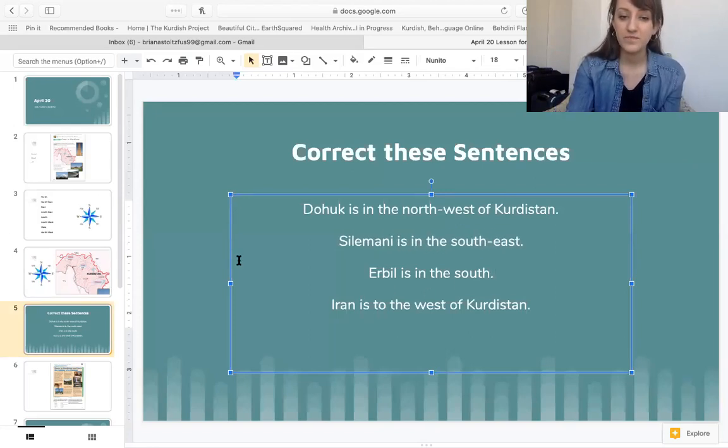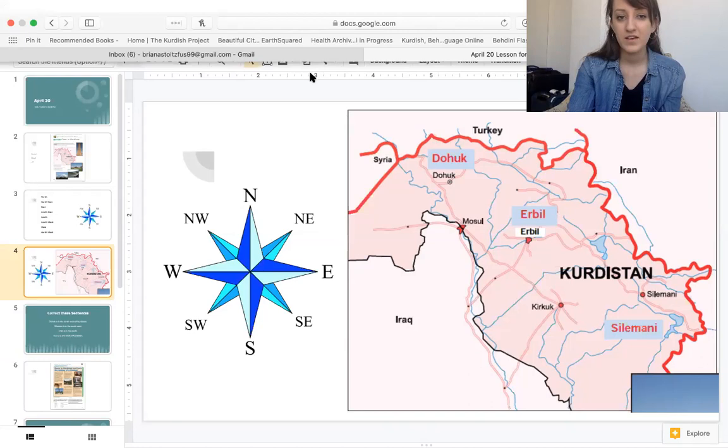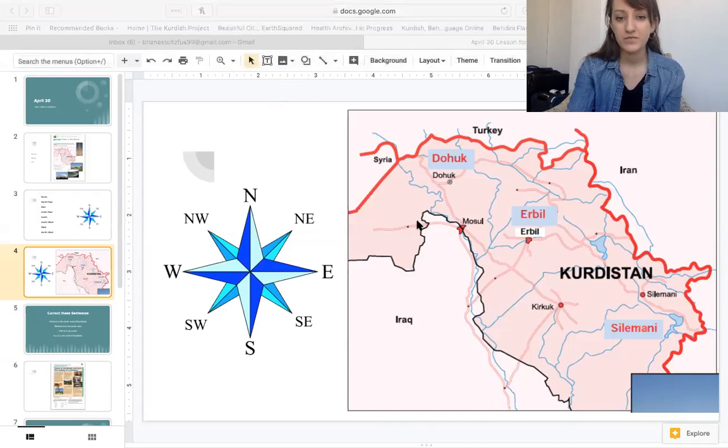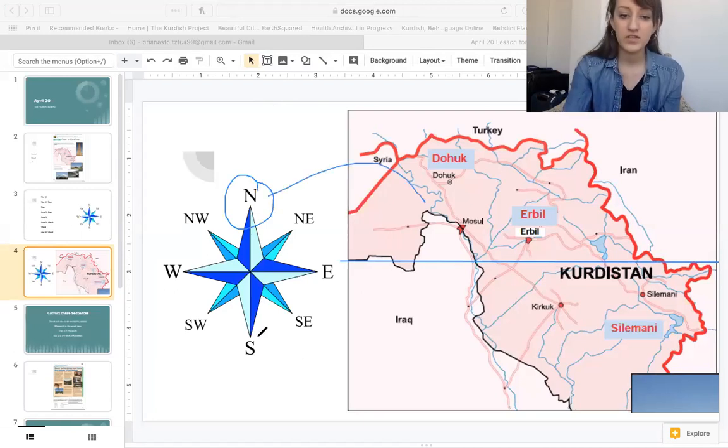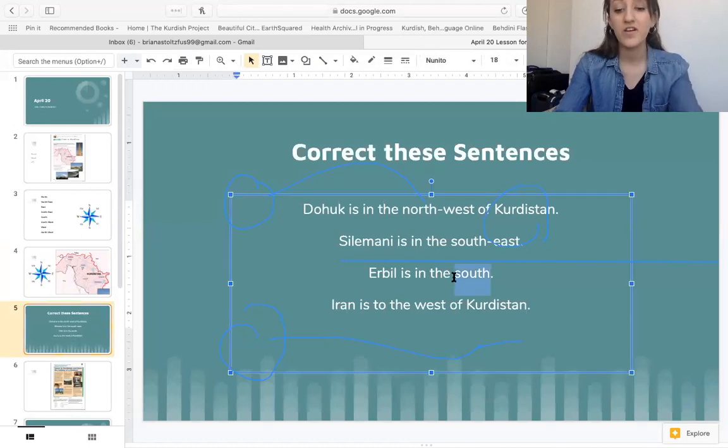Erbil is in the south. What is wrong with this sentence? It's not in the south. If you were to draw a line right through the middle of the country, you would have north up here. Remember, north is always up, the top. South down here. Erbil is not in the south. Erbil is in the north. So here we will say Erbil is in the north.